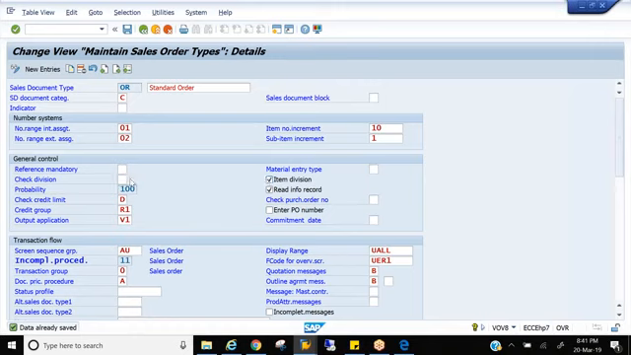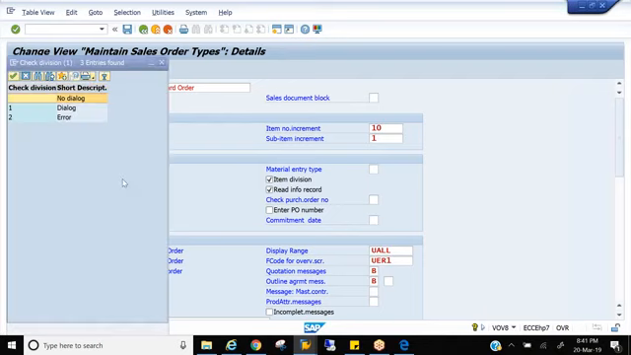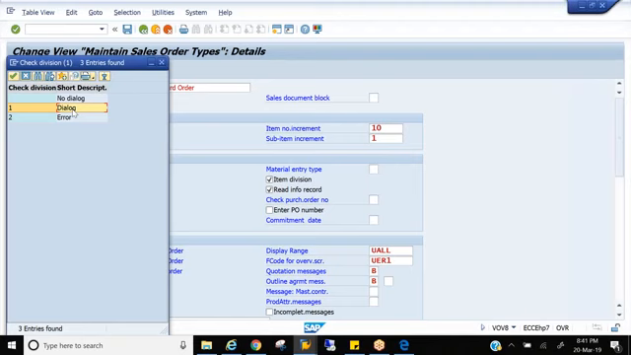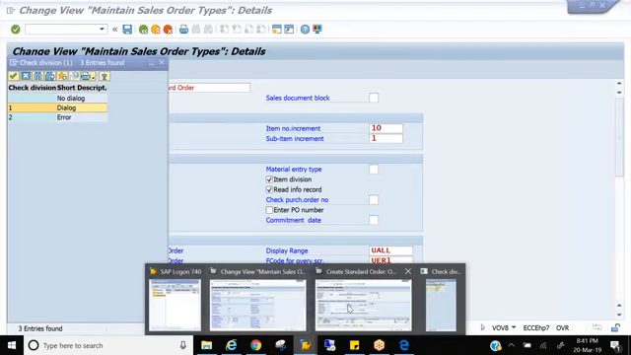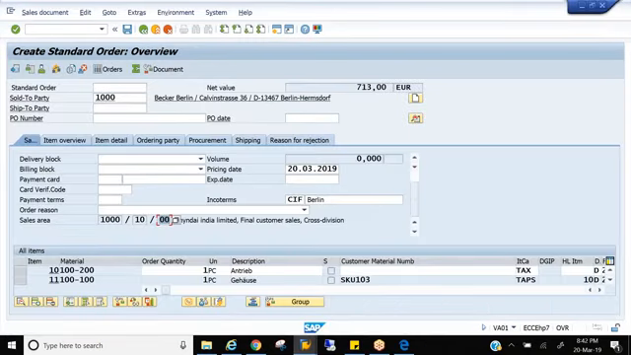It is blank, so no dialogue. If it is a dialogue, the system will tell you you are deviating from header division, because at the header the division might be 00, but at item level the division is 01. Okay, so it is contradicting, right? So you can control whether you want to go for an error or dialog. You cannot maintain this simultaneously. You cannot maintain 2 here and you cannot maintain item division here.